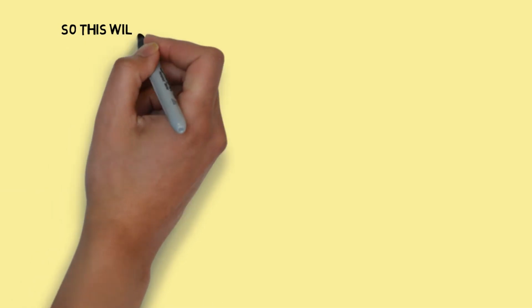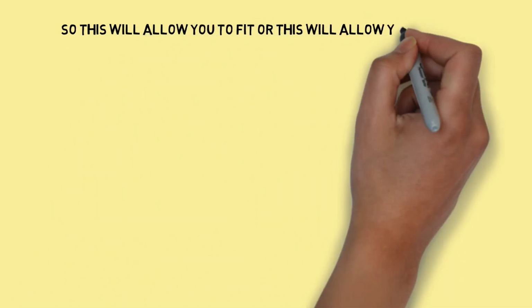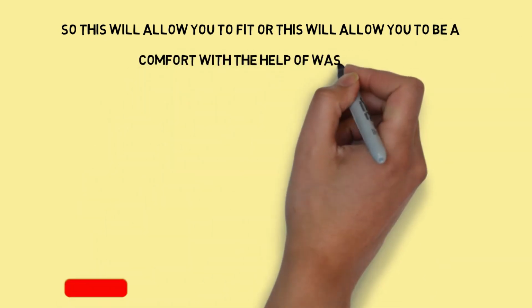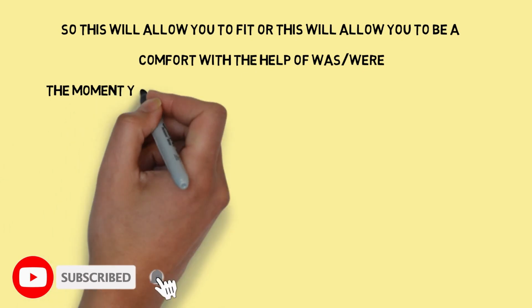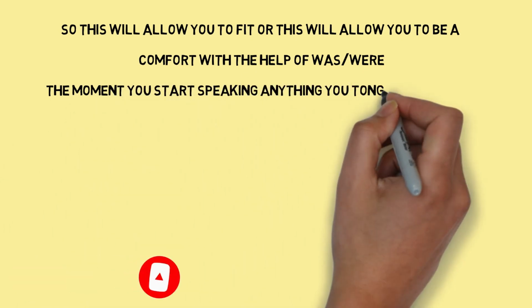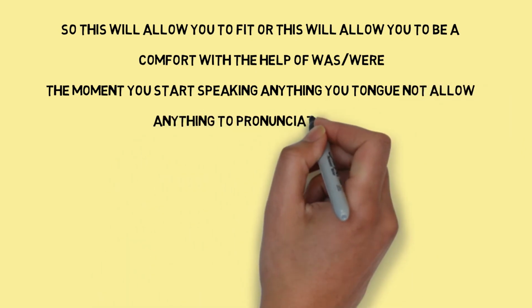So this will allow you to be comfortable with the help of was, were, and the moment you start speaking anything, your tongue will not allow you to pronounce anything wrong.